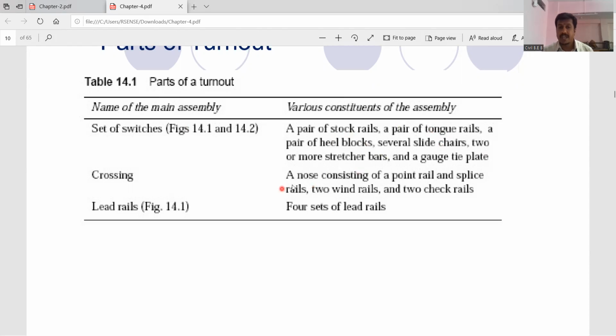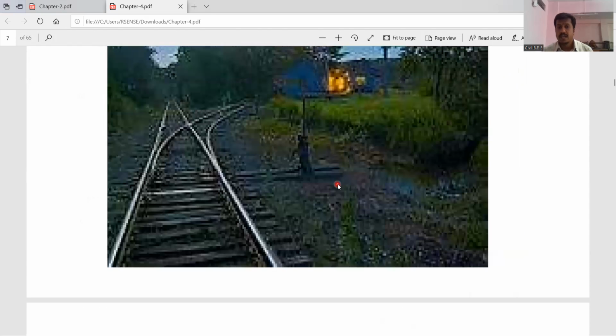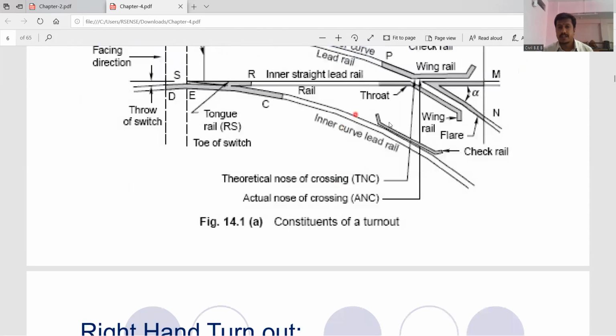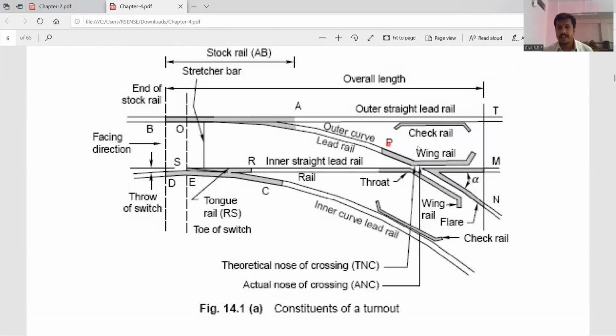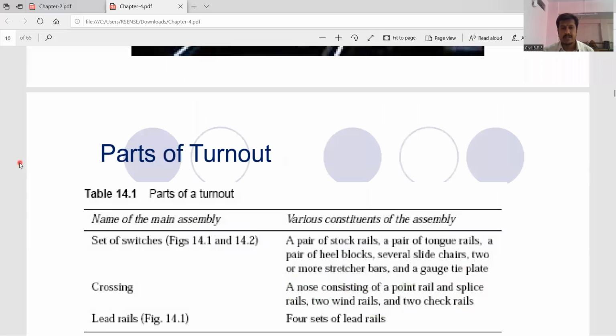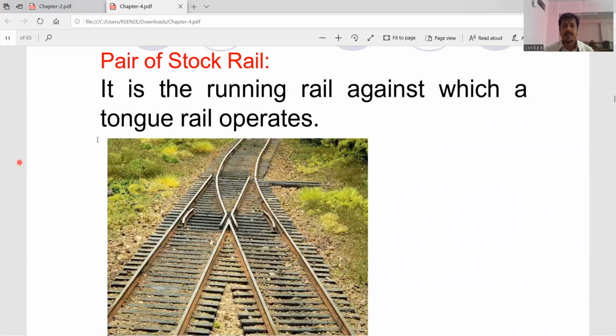Then in the crossings, we are having the nose, a nose consisting of the point rail, splice rail, two wing rails, and two check rails. Then lead rails, we are having the four set of lead rails, as you can see in the right hand turnouts. Okay, inner curve lead rail, outer curve lead rail, outer straight lead rail, and inner straight lead rail. Okay, then we are having the end of the stock rails, throw of the switch, tongue rails, all these parts are there. Okay, so let us take the description of each part.